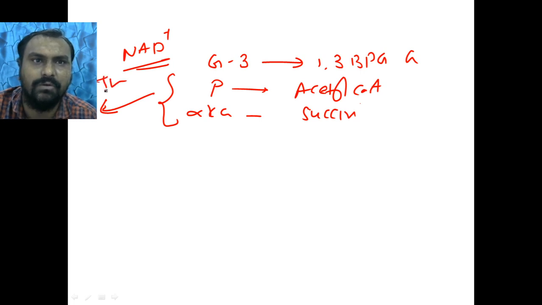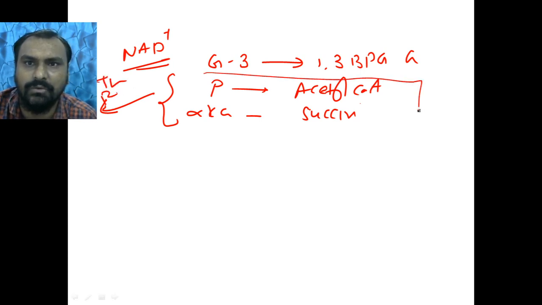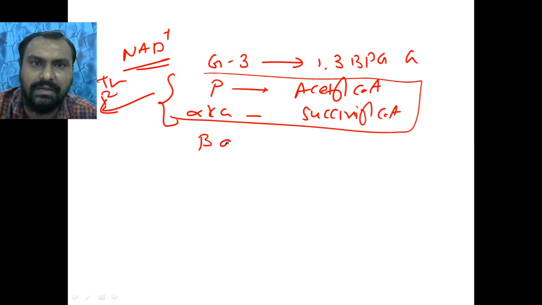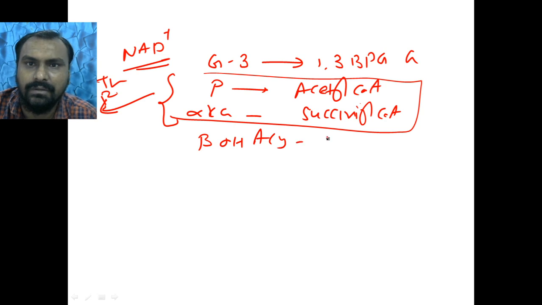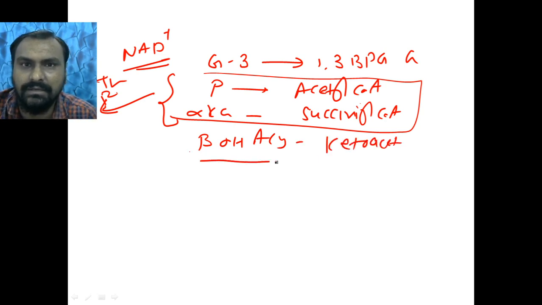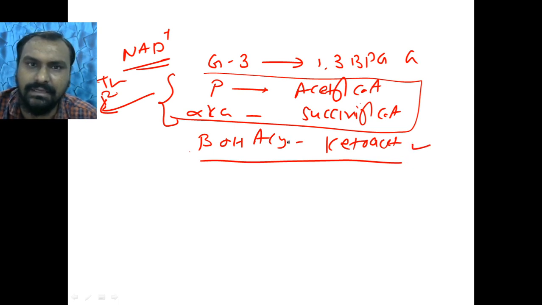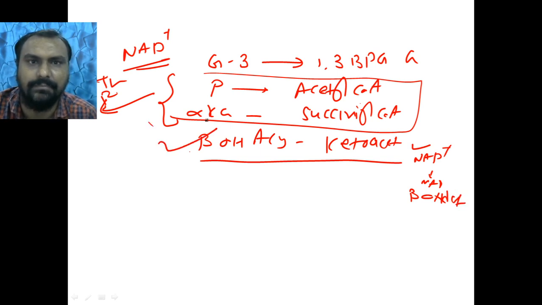So you must remember this alpha ketoglutarate to succinyl CoA. Then beta hydroxyacyl CoA to ketoacyl CoA. You remember in beta oxidation, in the first step FAD, riboflavin, was used. Here there is NAD, beta hydroxyacyl to ketoacyl CoA, third step. So NAD is converted to NADH in beta oxidation. So this is a step.